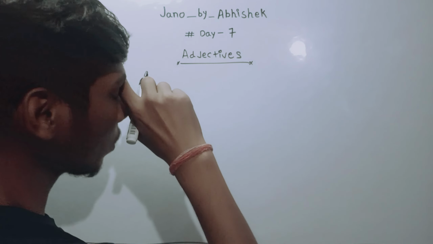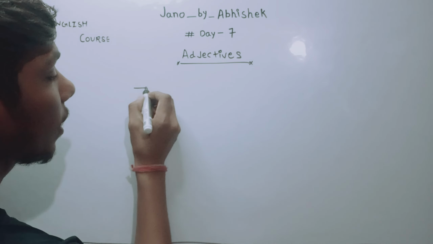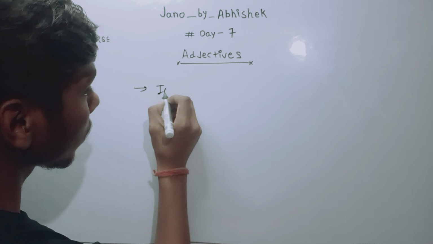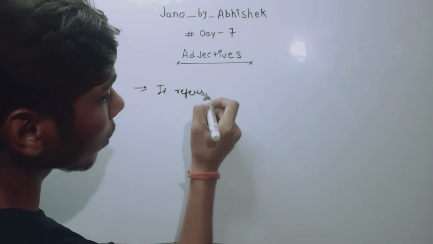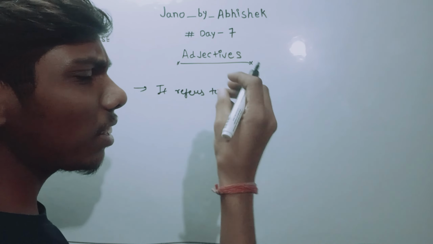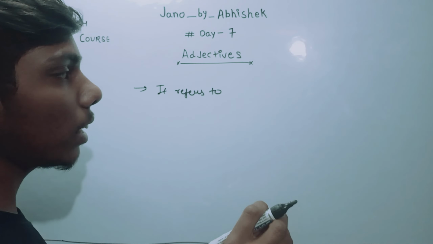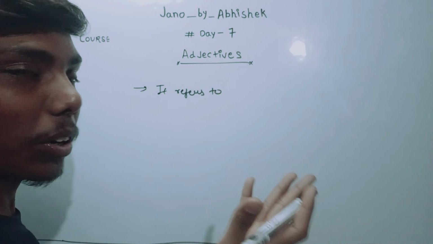As I told, adjective refers to a very simple thing. This is just an understanding, and after that you can also frame the definition.